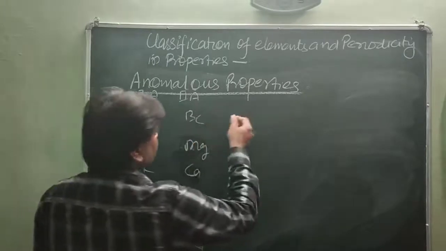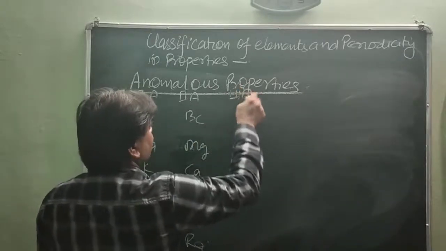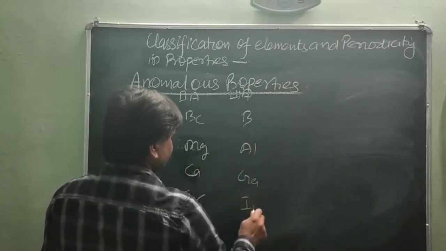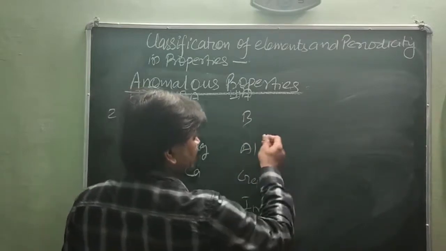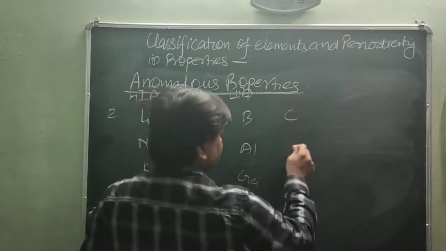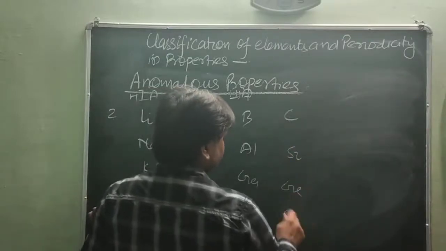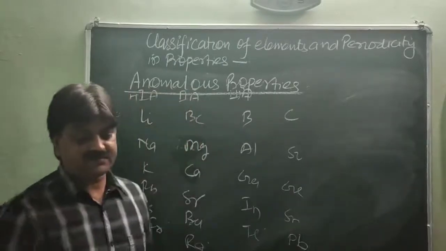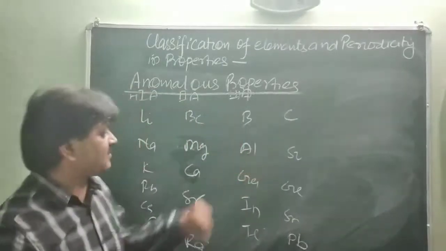Third group: boron, aluminum, gallium, indium, thallium. Fourth group: carbon, silicon, germanium, tin and lead.